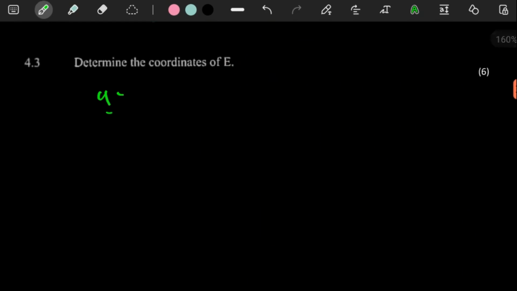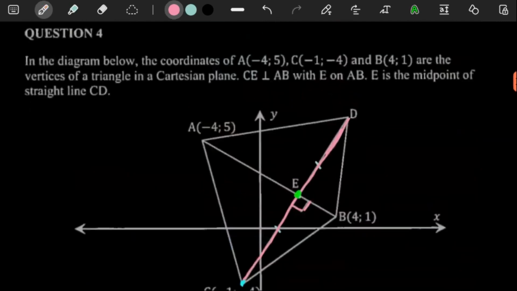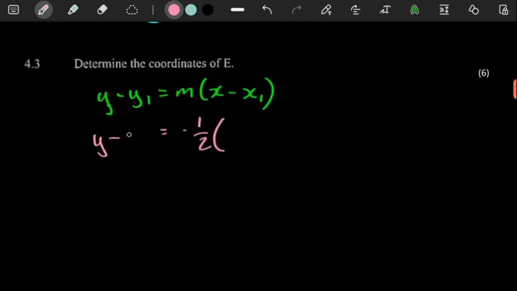Getting the equation of the line AB, we can use the same method, because here we have our gradient, -1/2. A coordinate that the line passes through, we can use this one, 4 and 1. So x is 4, our y value is 1. Now these are positive numbers, so when we put them here, you will still have -1 here, and here you'll have -4.